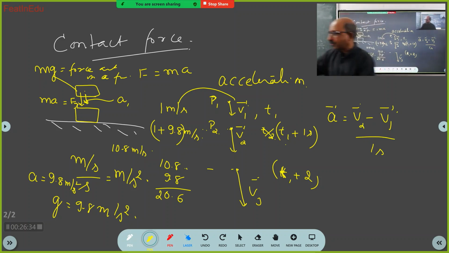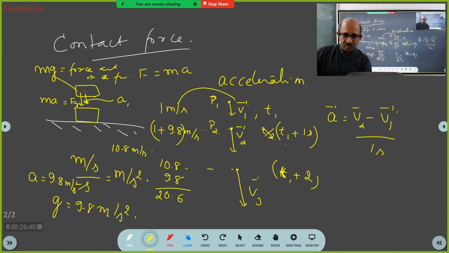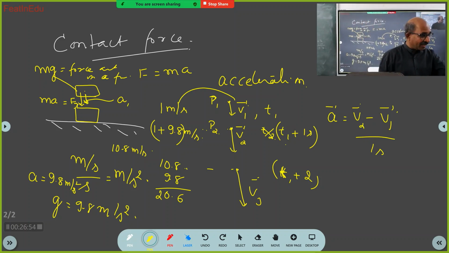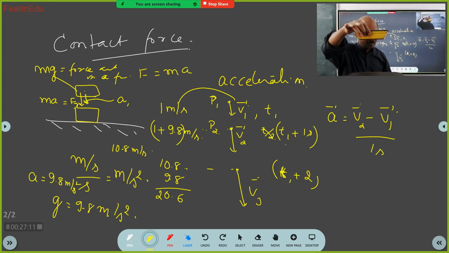See now, if I keep this body here, what is the force on this duster? Nothing, sir. Net force is 0. A physics student will not use the word nothing. Ordinary people will say nothing. So what is the force acting on this duster? Net force is 0.